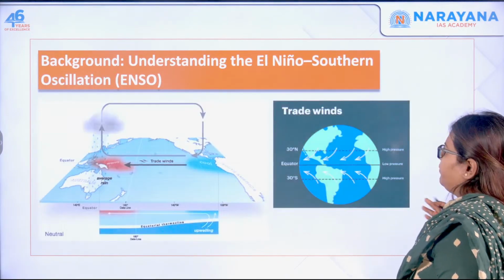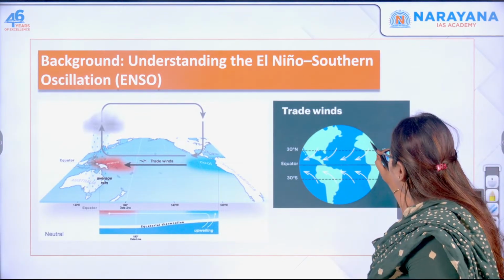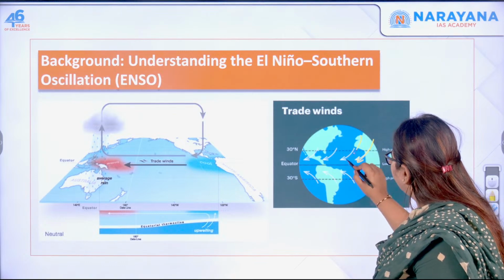So these are the three different phases of ENSO, the El Nino Southern Oscillation. You can actually see the trade winds over here. These are the trade winds.